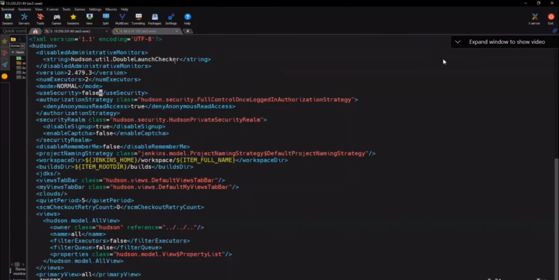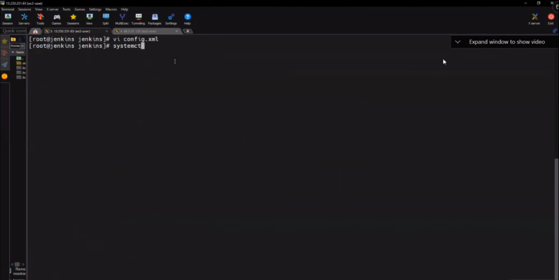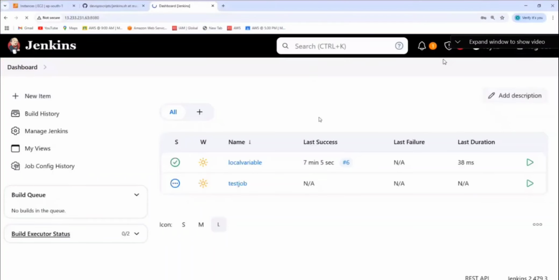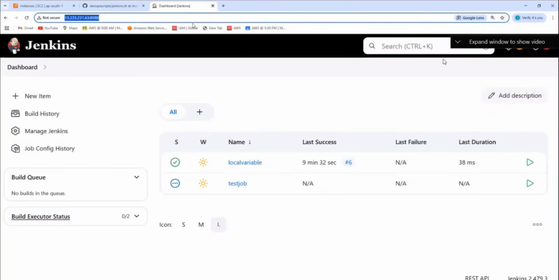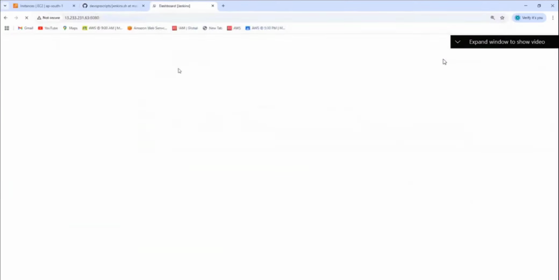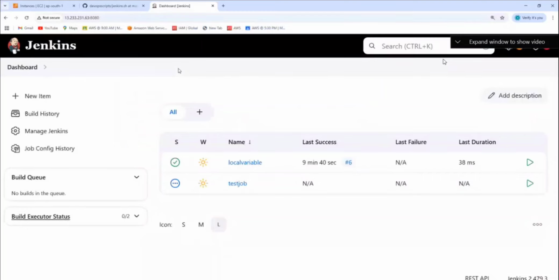Okay, save it. And then what's the command? systemctl restart jenkins.service. Okay, it's restarted. Log out. Okay. Up here, paste. It asks for the password. Don't do this. Now you do it, but in real time, don't do it.